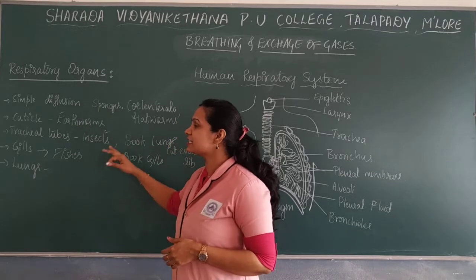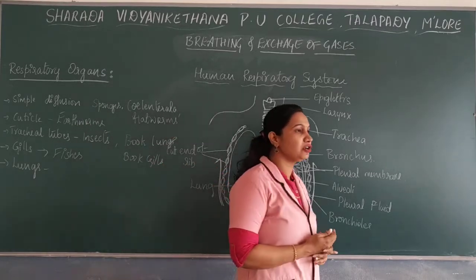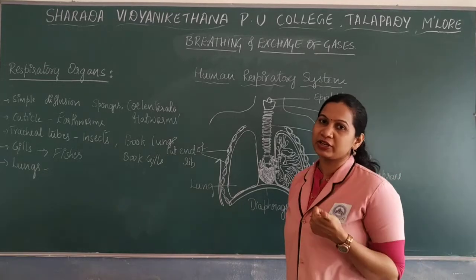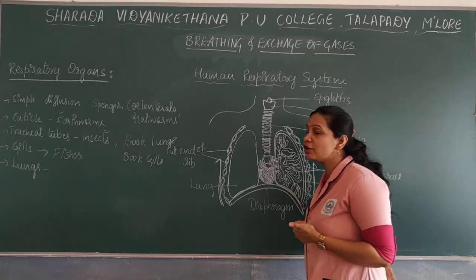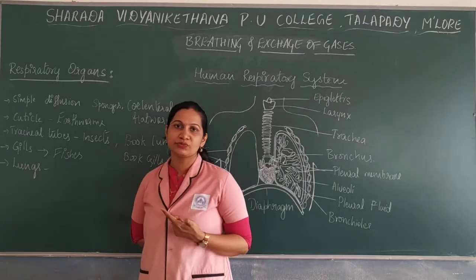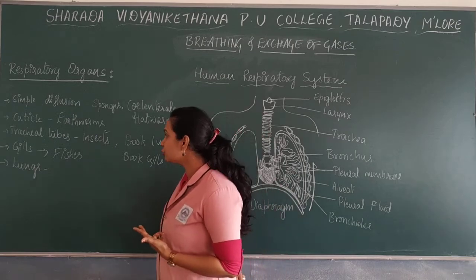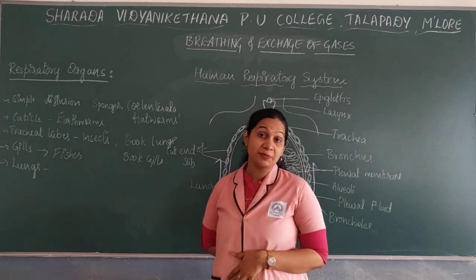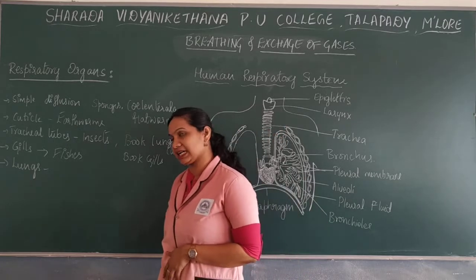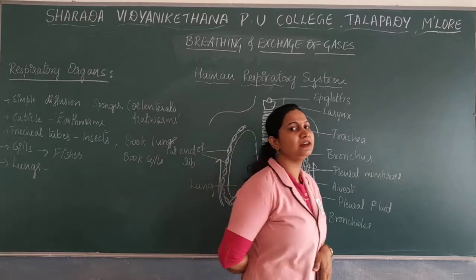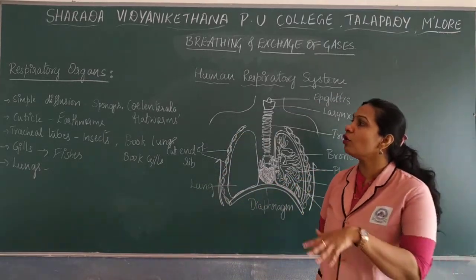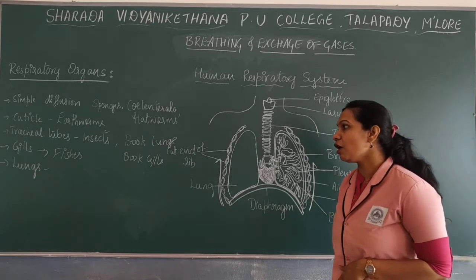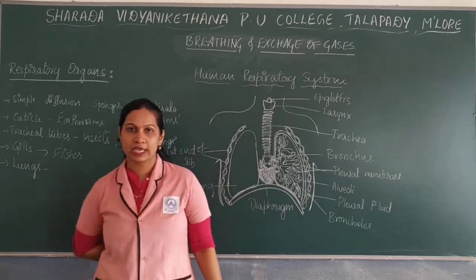So these are the different respiratory organs seen in different organisms. Respiration may take place through the body surface by simple diffusion, through the moist skin or cuticle, through tracheal tubes, by means of book lungs, book gills, gills, as well as lungs. The lungs are considered one of the most complex structures compared to all other respiratory organs.